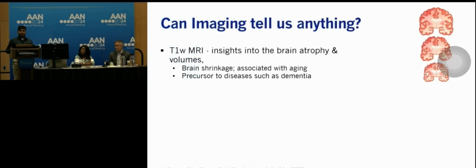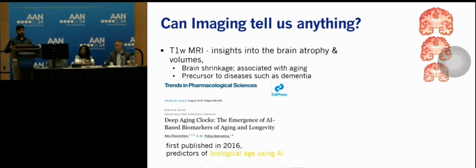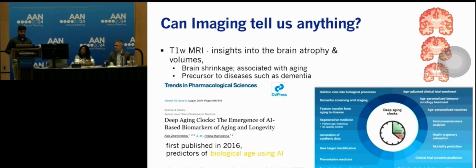T1-weighted MRI scans can tell us more about the brain atrophy and volumes, which can lead us to quantify brain shrinkage, which is typically known to be associated with aging. And back in 2016, some researchers showed that using AI, we can indeed predict the biological age using MRI scans. And since then, people have used multiple types of datasets, multiple types of methods to understand something called aging clocks.